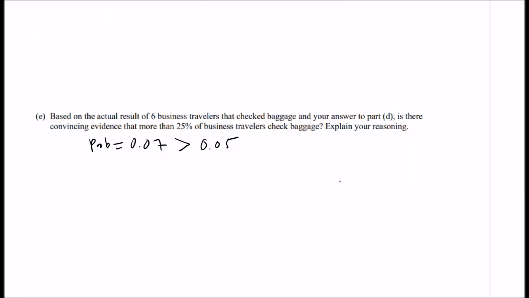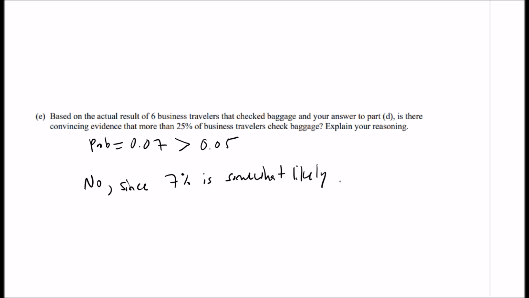So 7% is somewhat likely, okay? 5% and less is not very likely. But once you hit past that 5%, it becomes somewhat likely to happen.